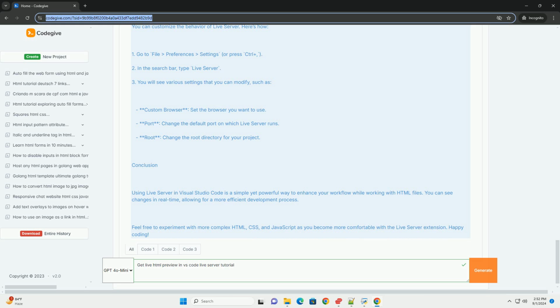The tutorial may also touch on configuration options, such as port settings and custom root directories, to tailor the Live Server experience. Overall, this setup streamlines the web development process, making it more interactive and efficient.